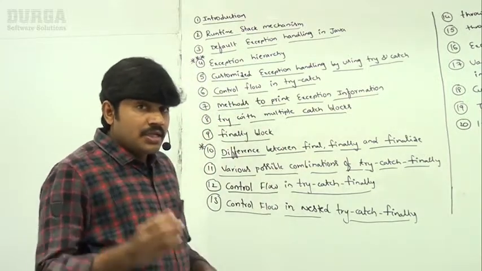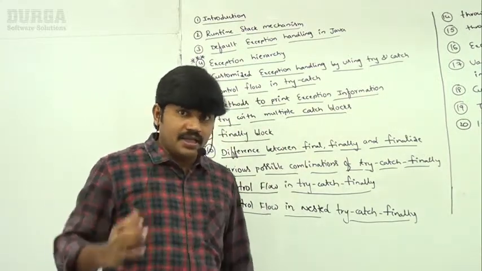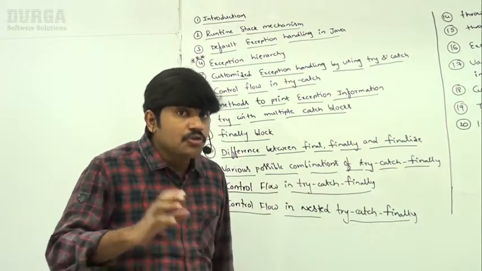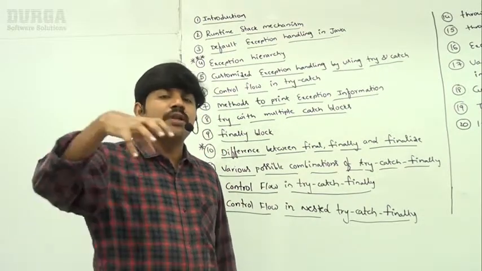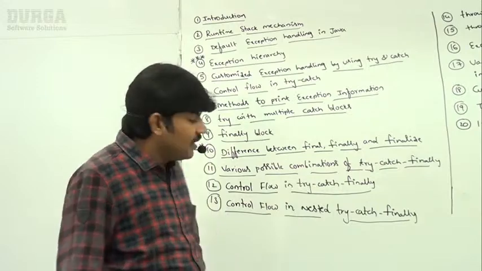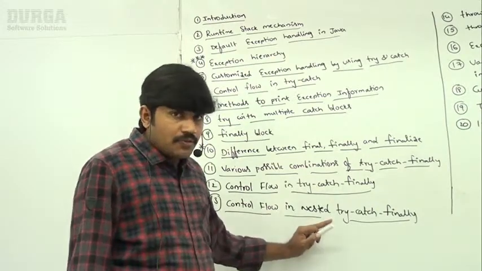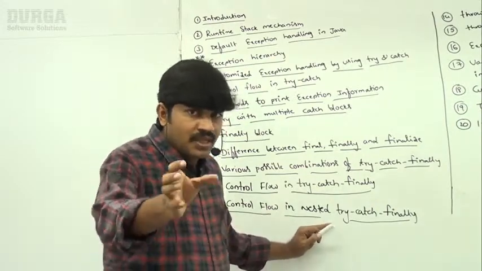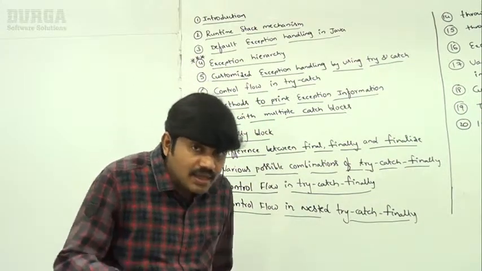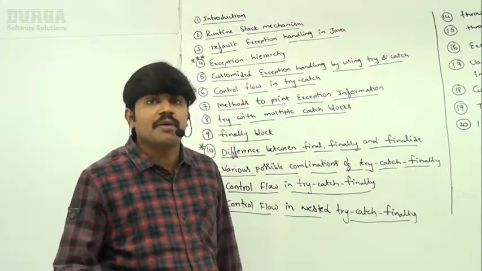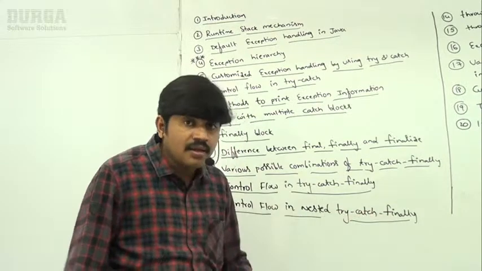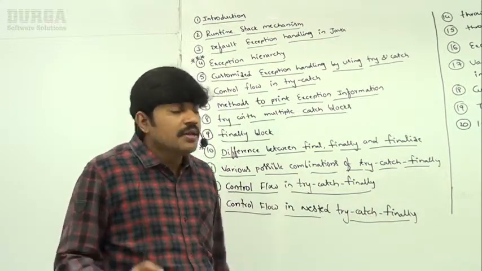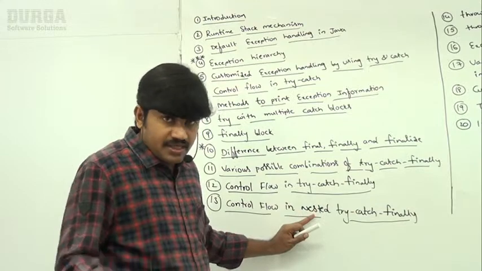Sir, sometimes inside a try block you can take try catch finally, and inside a catch block you can take try catch finally. So if a nested try catch finally is there, how does the control flow? Suppose an exception is raised inside the outer try block, or inside the inner try block, what will happen? In which order are things going to be executed? We should compulsorily be aware of this. Clear for all of you, right?